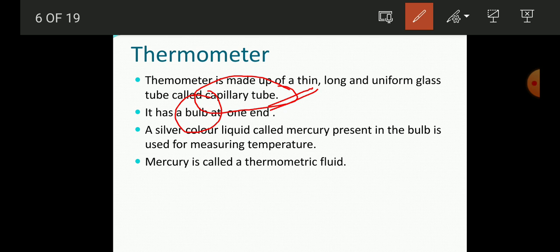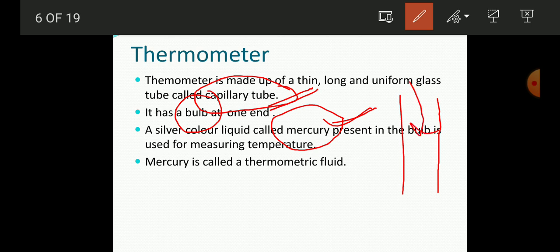Then we have a silver colored liquid, the mercury, and this mercury is filled in the capillary tube. Imagine that this is the capillary tube. It is not that thick, it is a very fine glass tube, and in this the mercury is filled. Mercury is the metal which is liquid at room temperature. Students, this thing you always have to remember: no other metal can be liquid at room temperature other than mercury.